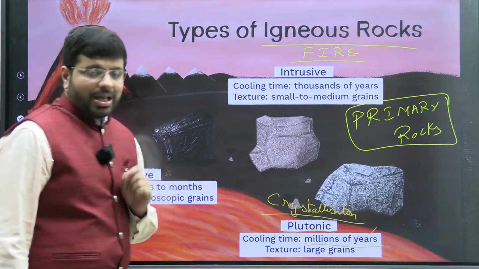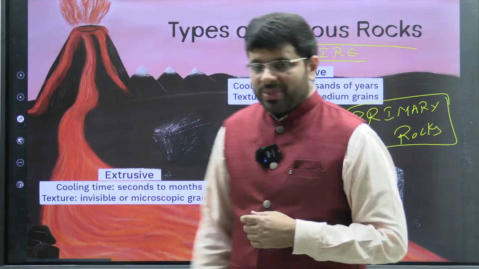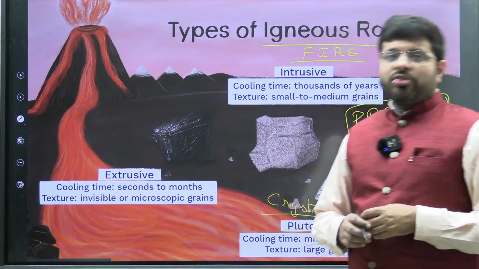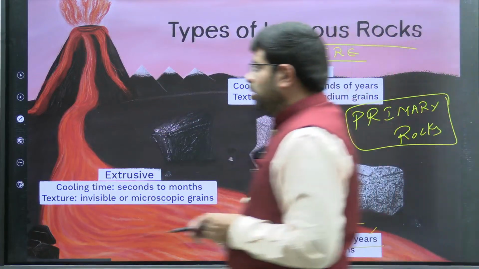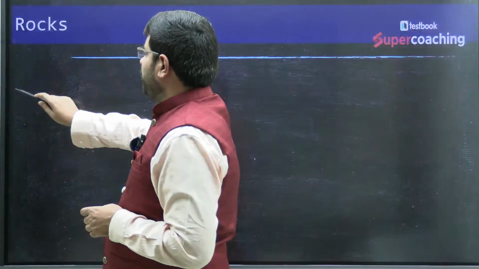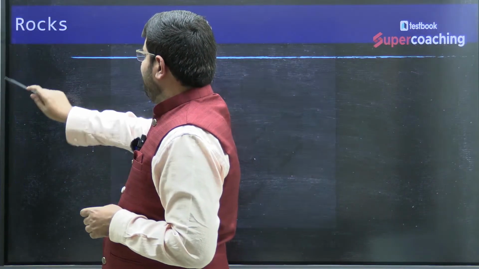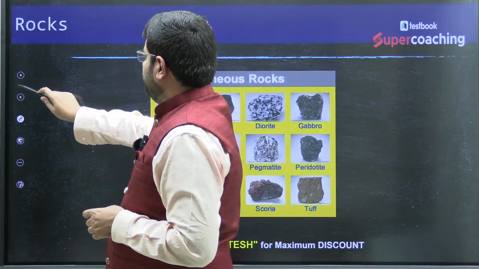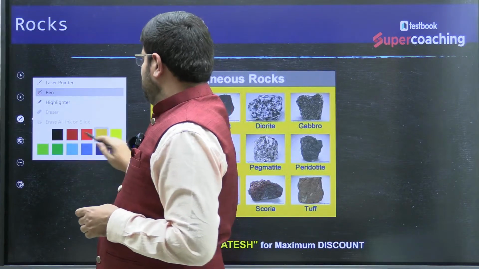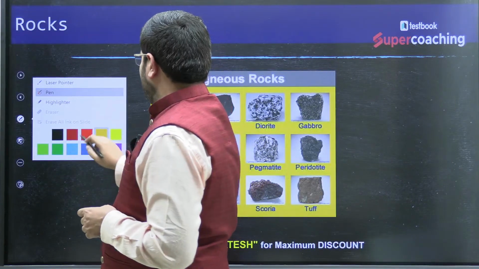So these are the dimensions you need to remember. Based on this, what kind of rocks do you actually find? Some important rock names you need to remember.